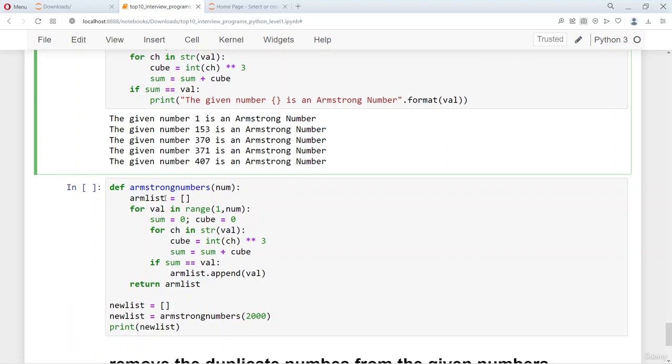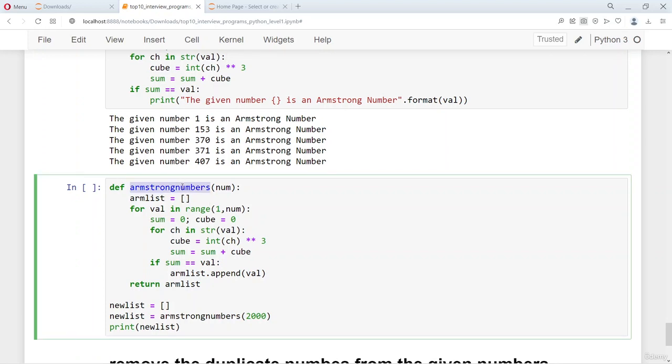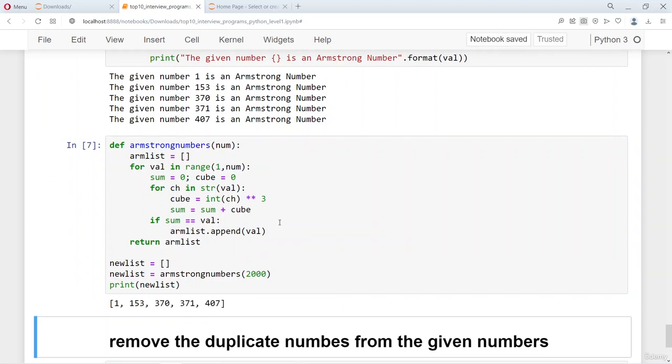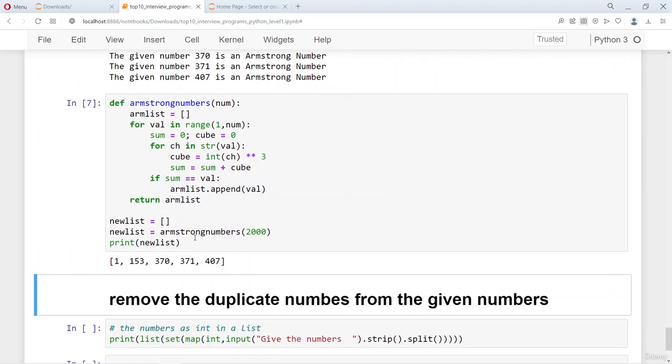So it is the same program, for the sake of people who want to do this in a function. You're seeing a function here, and then there is an empty list of numbers, and once you run this, the empty list is appended with the Armstrong numbers as you go through the numbers till 2000, and then it is returned, captured in the new list and then printed. So you can see these numbers, 153, 370, 371 and 407, are Armstrong numbers.